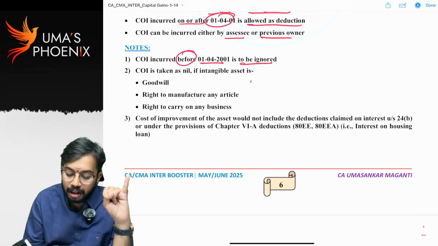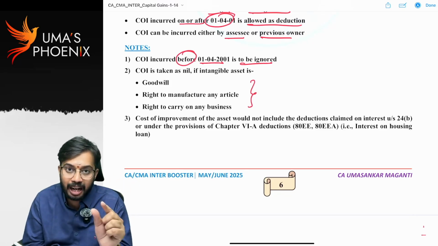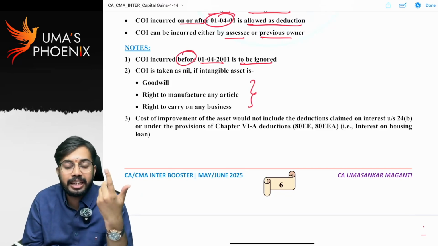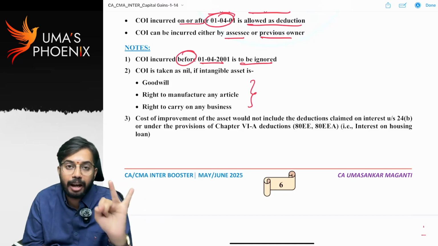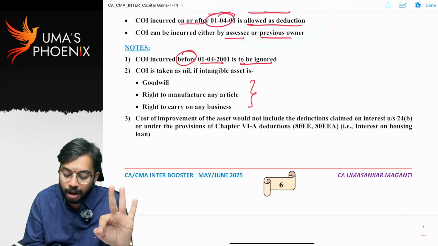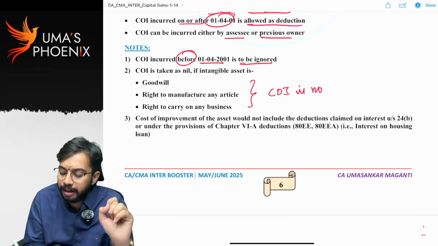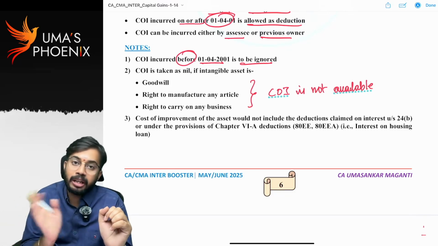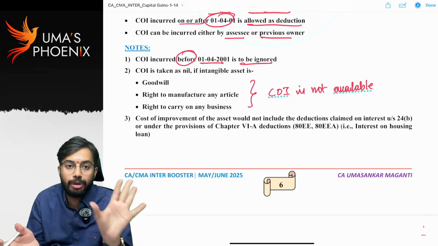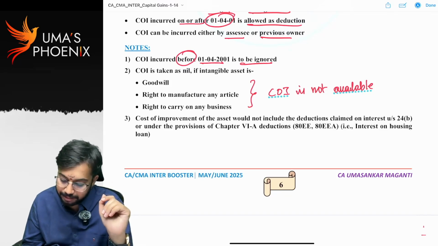For goodwill, right to manufacture any article or thing, right to carry on any business: generally, for intangible assets, indexation benefit is available. However, if intangible assets are goodwill, right to manufacture any article or thing, or right to carry on any business, cost of improvement is not available. Are you able to understand? Cost of improvement is available for both tangible and intangible assets except goodwill, right to manufacture any article or thing, or right to carry on any business.